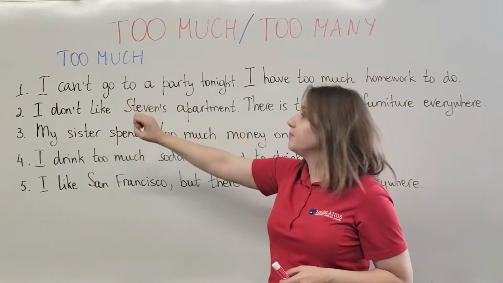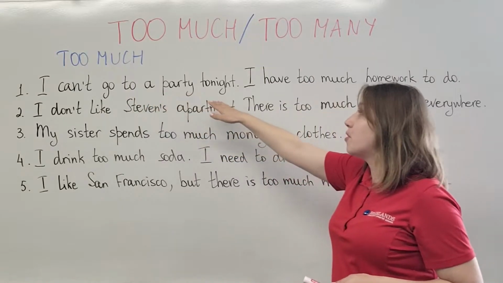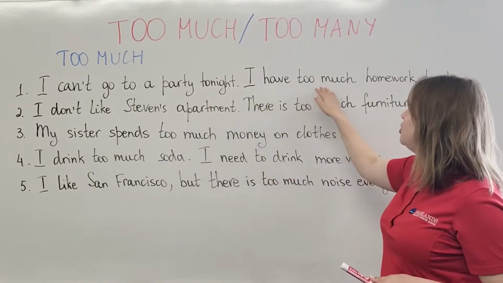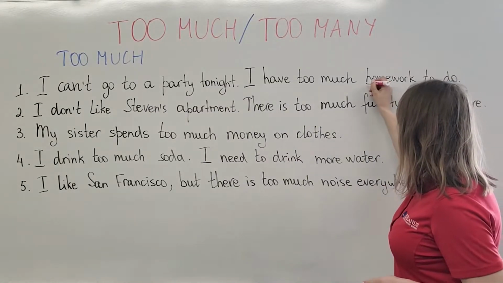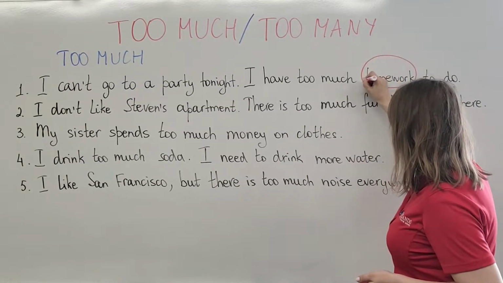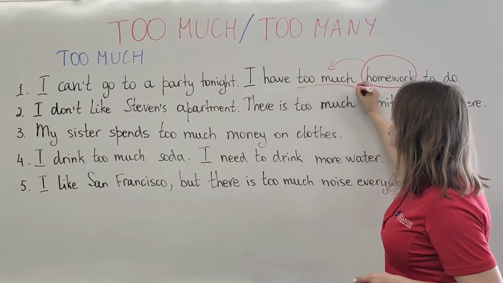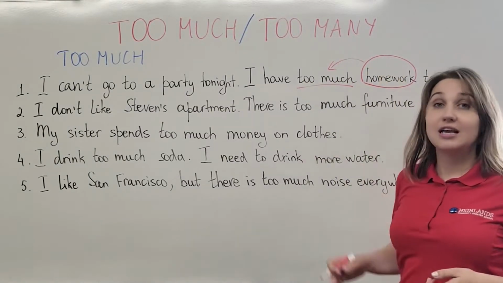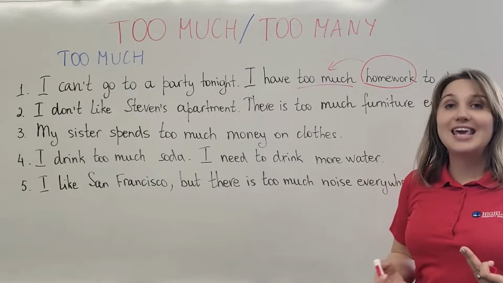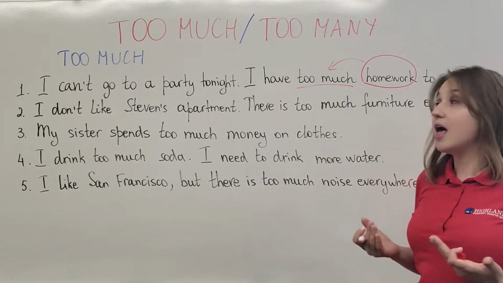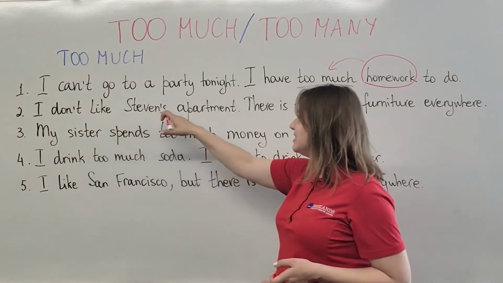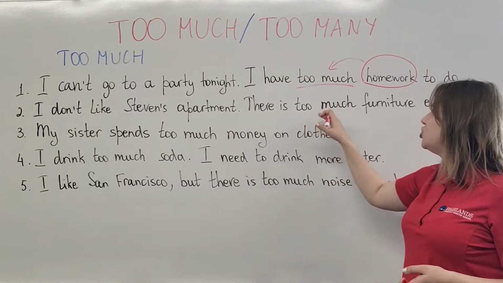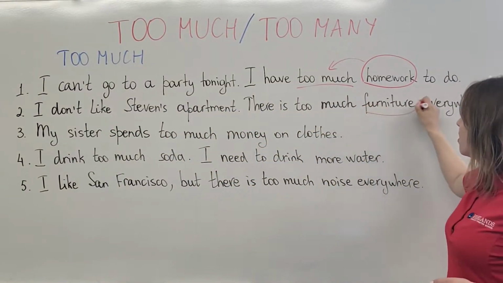Number 1, I can't go to a party tonight. I have too much homework to do. We have the noun homework and the phrase too much. Homework is non-countable. You can't count homework and therefore we use too much. I don't like Steven's apartment. There is too much furniture everywhere.